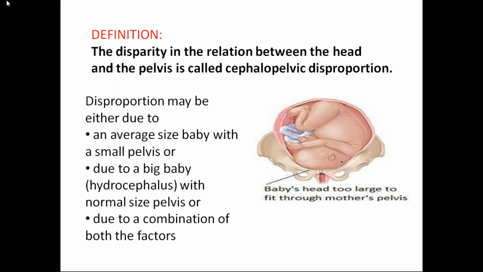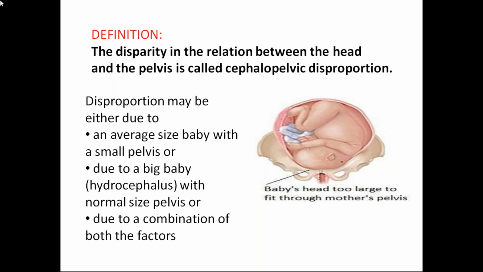What about in the baby, in the fetus? Post-maturity is one of the common causes of cephalopelvic disproportion. The baby's size will be more, so the fetal head will be larger than the pelvis and it is very difficult to enter into the pelvis. Then there are malpresentations and malpositions like occipito-posterior, and conjoined twins.